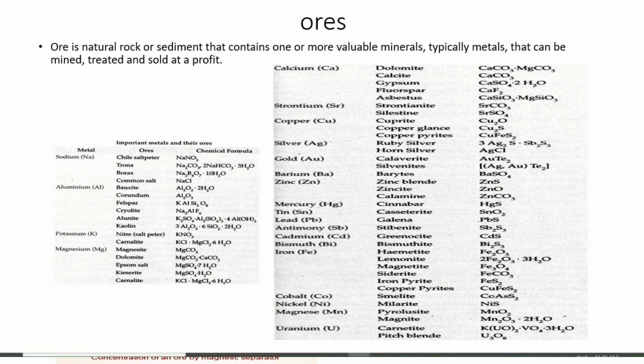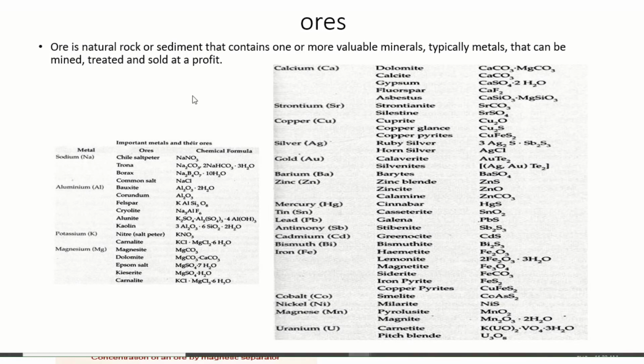Feldspar, KAlSi3O8. Cryolite, Na3AlF6. Kaolin. So these are some important ores generally observed, but out of these we must know ores of copper, aluminium, zinc, iron. We must remember the names of them also.